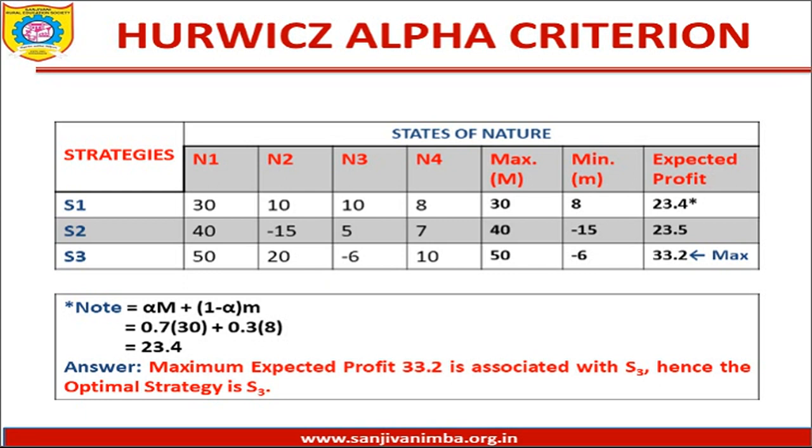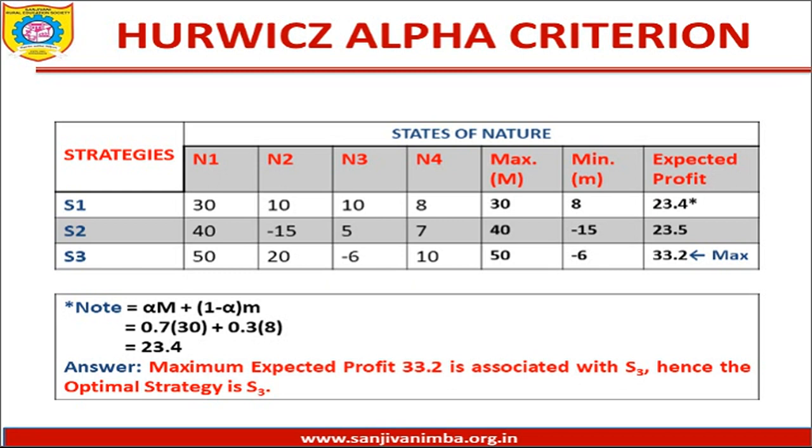So 0.3 multiplied by small m. Small m is nothing but the value corresponding to S1 with the value small m. So it is 8. So 0.3 multiplied by 8. And if you do the calculations, you will find that the Hurwitz value for strategy S1 comes to 23.4.